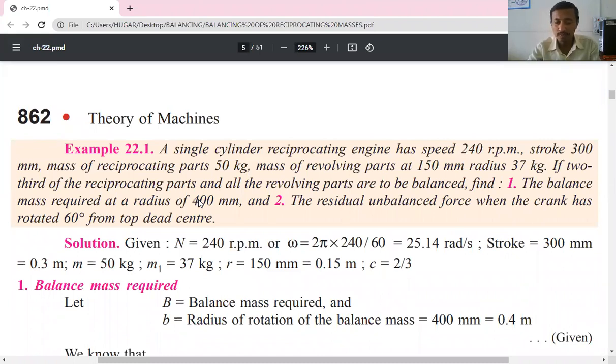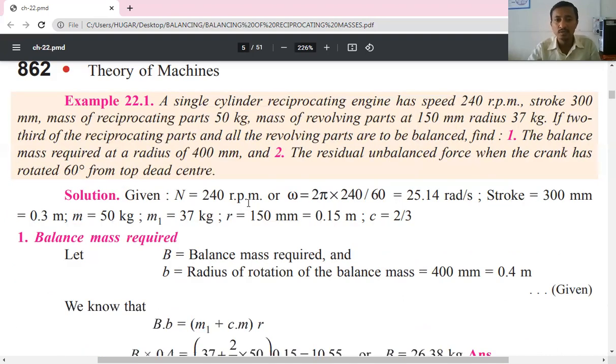So you can see, this is a simple problem on the balancing of reciprocating parts. So what is the problem? A single cylinder reciprocating engine has a speed of 240 rpm. So what is the speed of the engine? The engine speed is 240 rpm, and capital N is equal to 240 rpm.